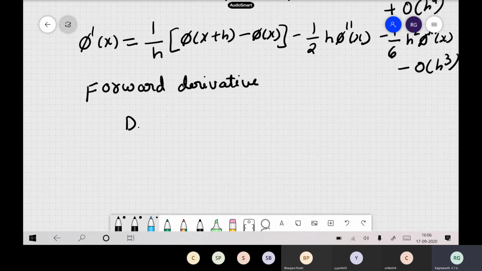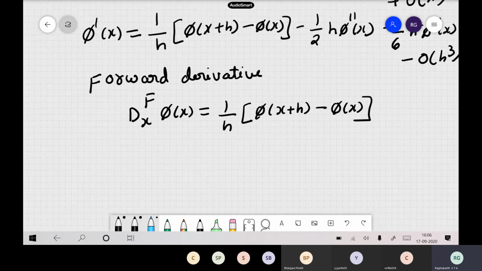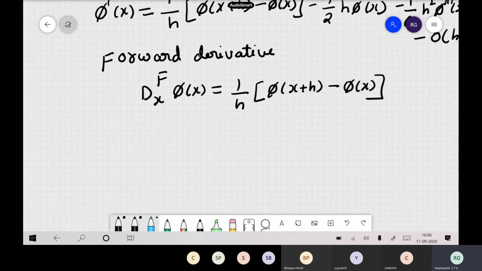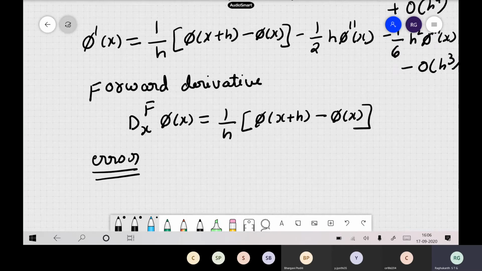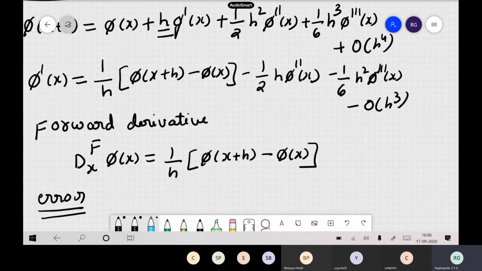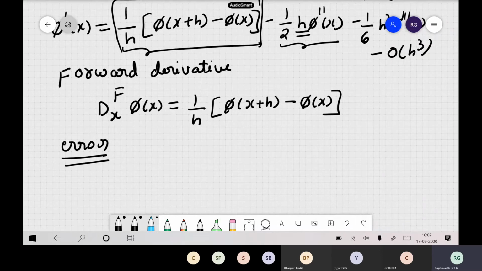We define this as dx of f. This is our notation for the forward derivative. So phi of x we write as 1 by h times phi of x plus h minus phi of x. This is how the forward derivative is defined. Now if you want to compute the error between this one and this one, what is the order of the error? We have taken only this portion and ignored all other portions. The next term is h, so the error is of the order of h in the forward derivative.